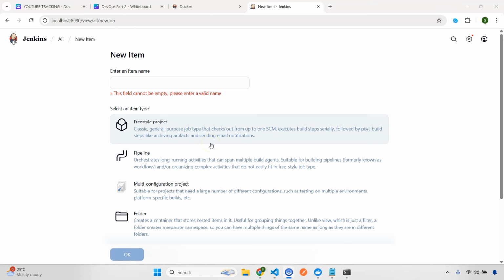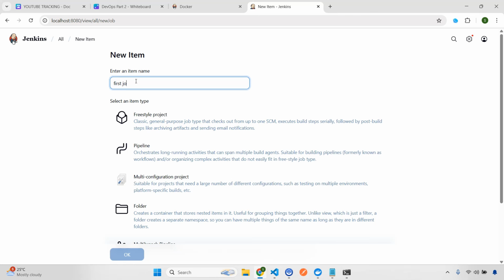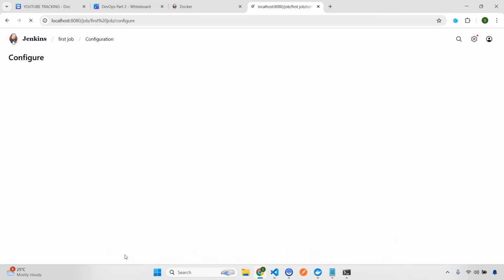Okay, all right, so let's see how we're going to create a freestyle project. Let's give a name here. I'm going to give this one as first job. You can give any name you want, and then I'm going to select freestyle project and click OK. Once we do that, you'll be going to this configure page.